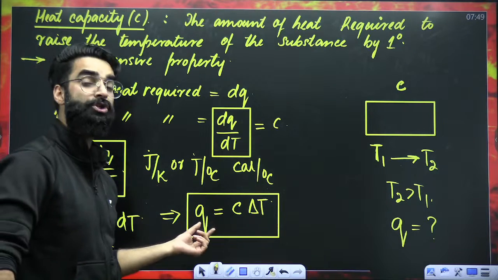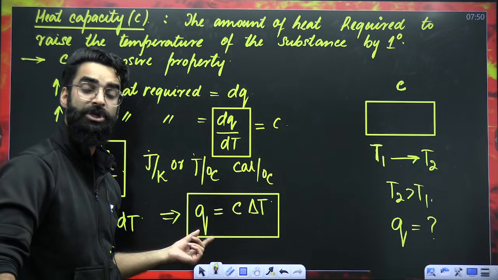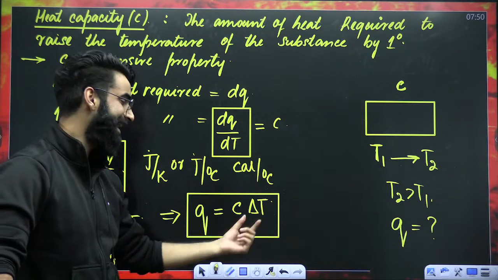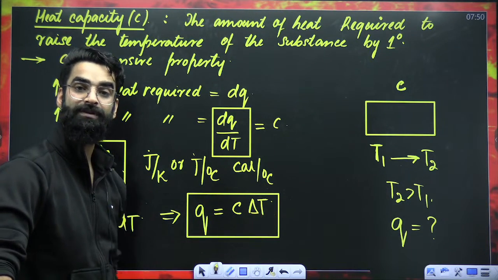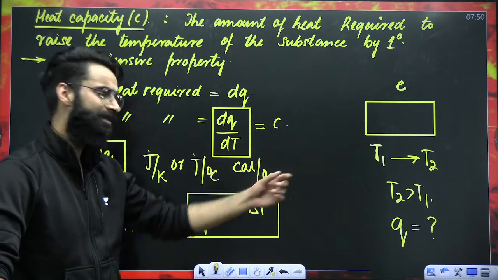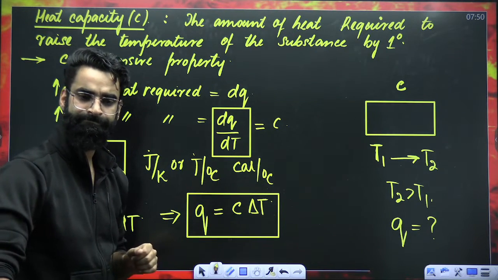Q stands for total heat exchanged between system and surroundings. Delta T is the total change in temperature. By supplying Q amount of heat, whatever is the change in temperature, that is delta T, where C is the heat capacity of this object. I hope this is clear.